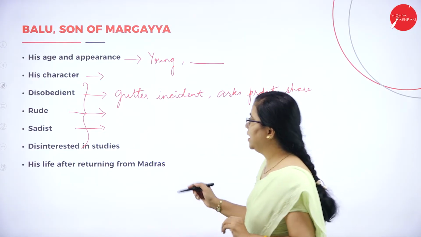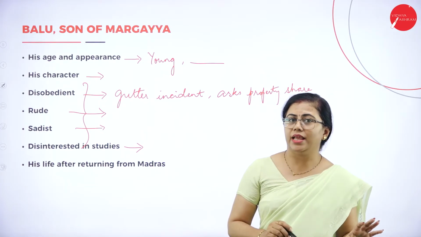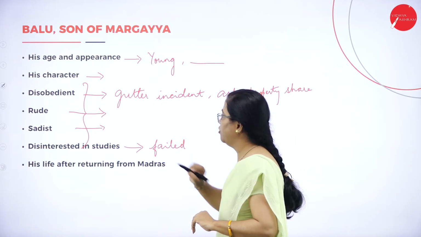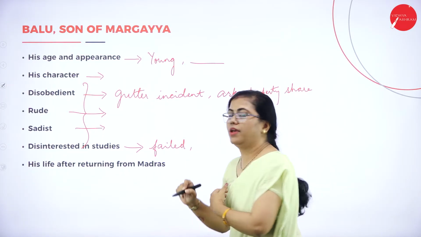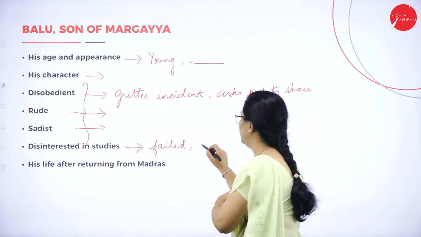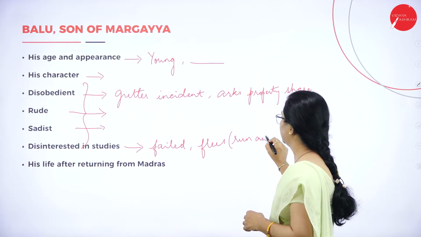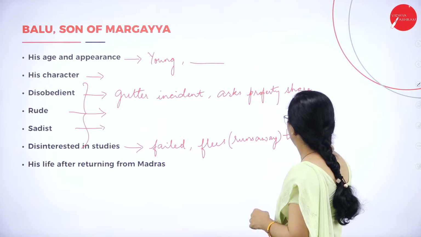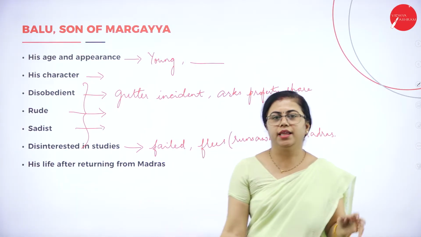Okay, so then he was disinterested in studies. He has failed many times in his exams, so that can be mentioned here. He has failed in exams, and because his father asks him to study well, he just flees, runs away, to Madras. So this can be mentioned under disinterest in studies.